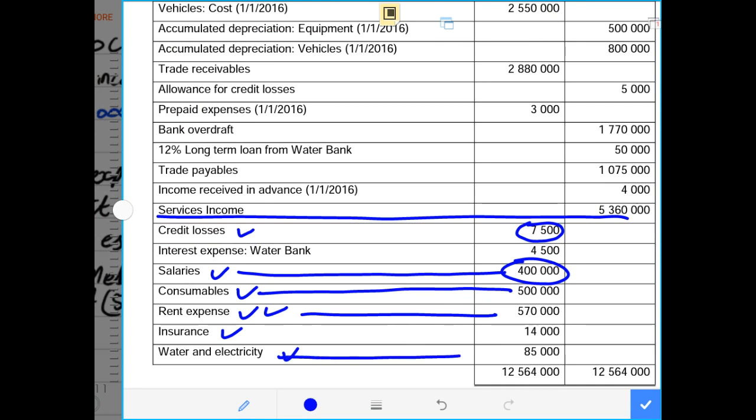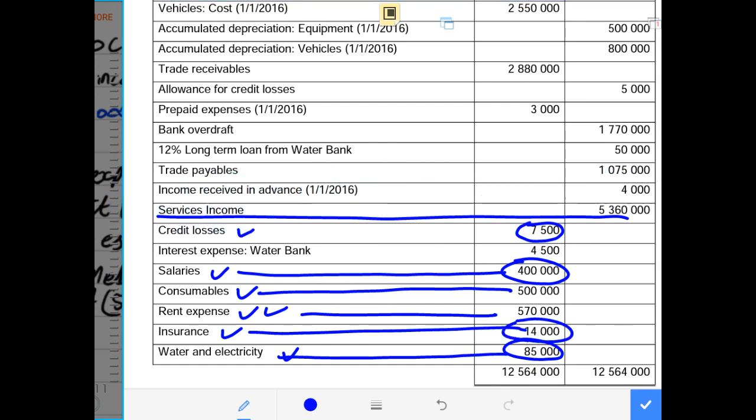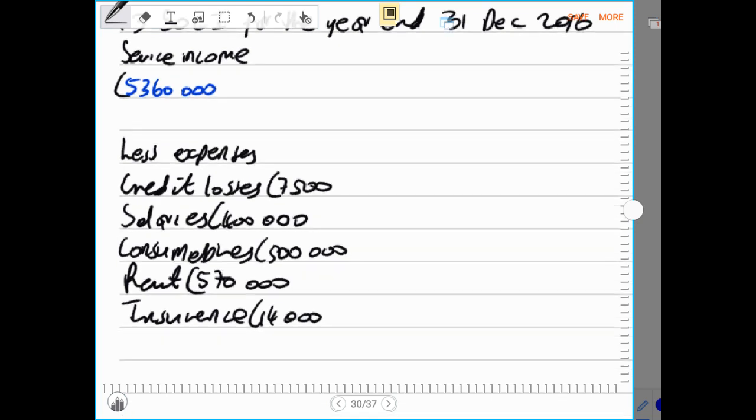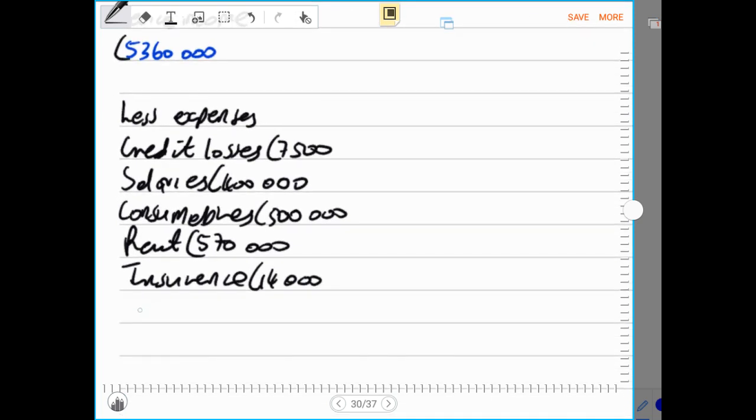Then after that we have insurance of 14,000, then water and electricity of 85,000. We have insurance of 14,000. Then we have water plus electricity, and our water plus electricity was 85,000.